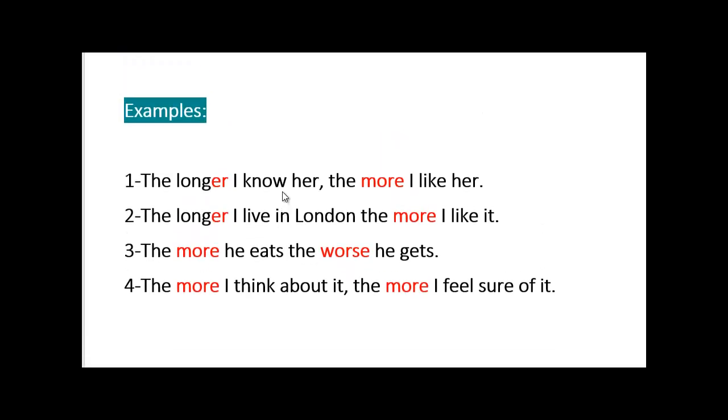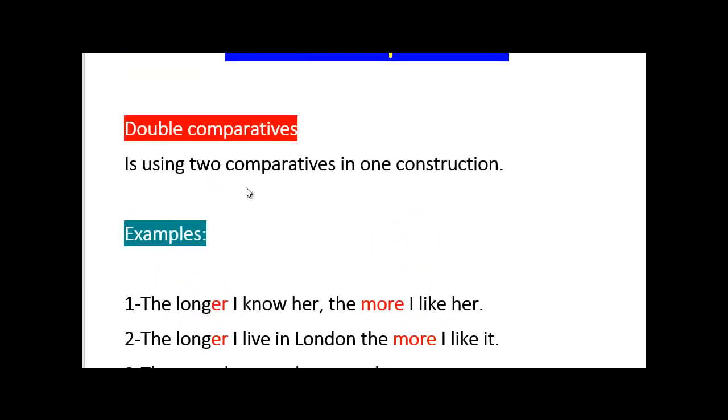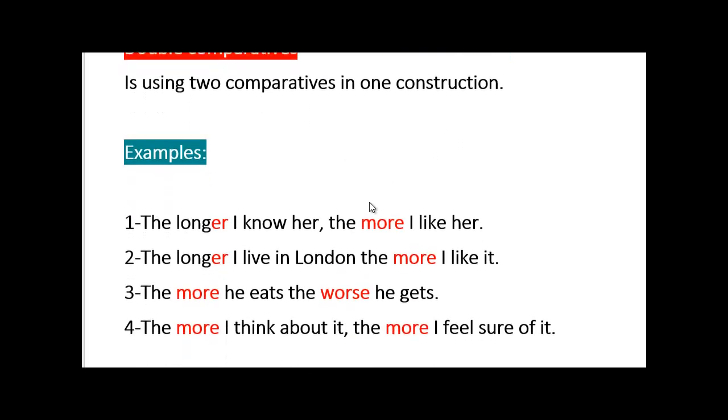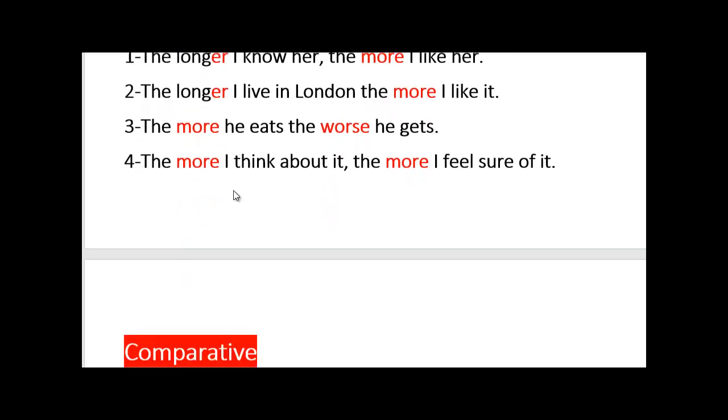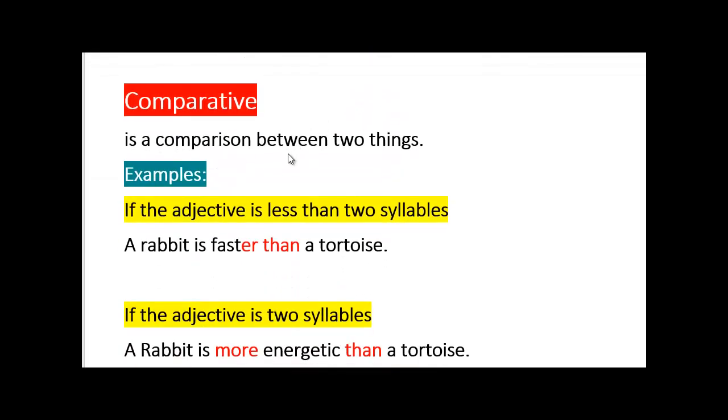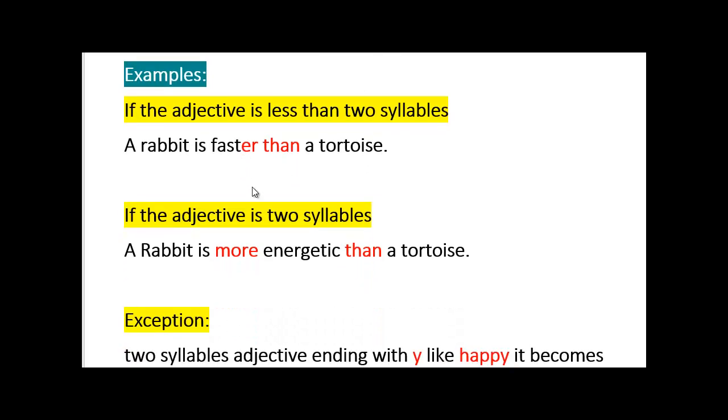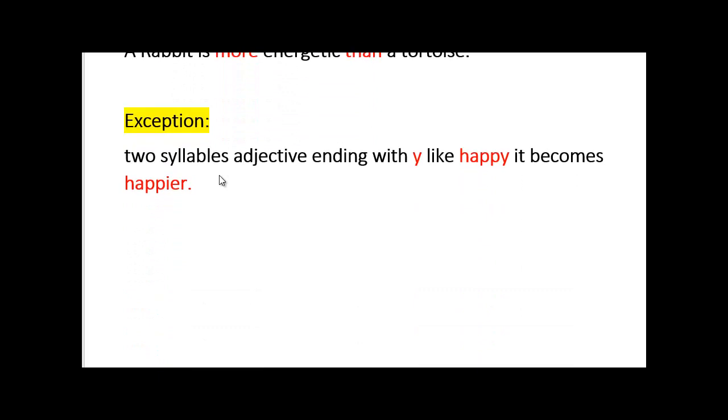Please don't forget, double comparatives include two comparatives in one construction or in one sentence, as you've seen here. And don't forget about the comparative, comparison between two things, with er and more, faster than and more than, and don't forget the exceptions, obviously.